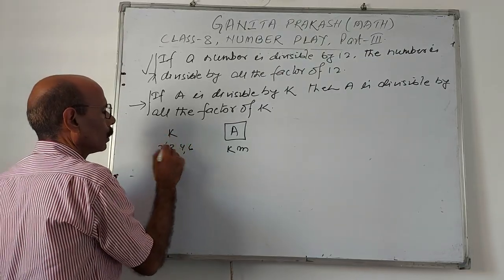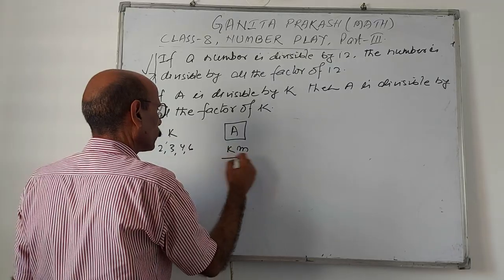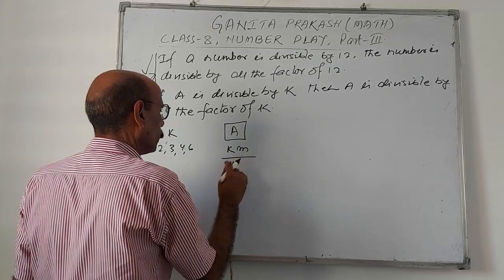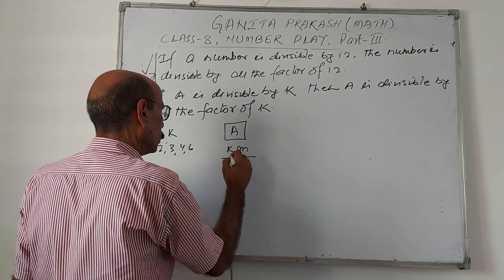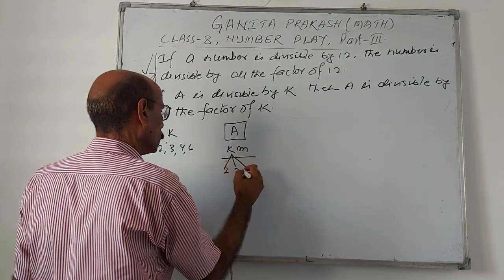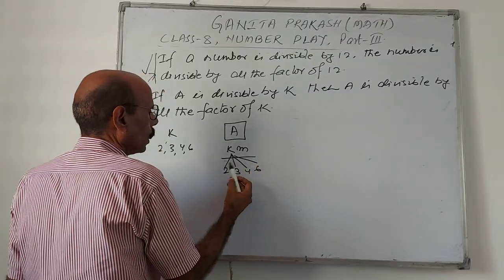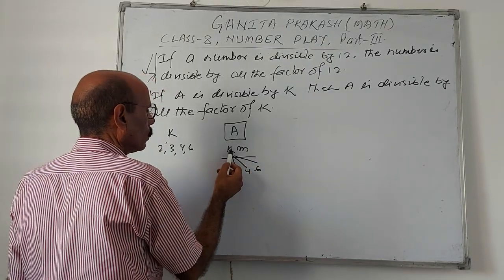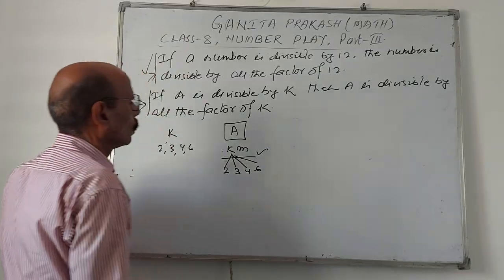Then in place of K, it may be a multiple of any of 2, 3 or 6, and then this K will be divisible. Like this, proved.